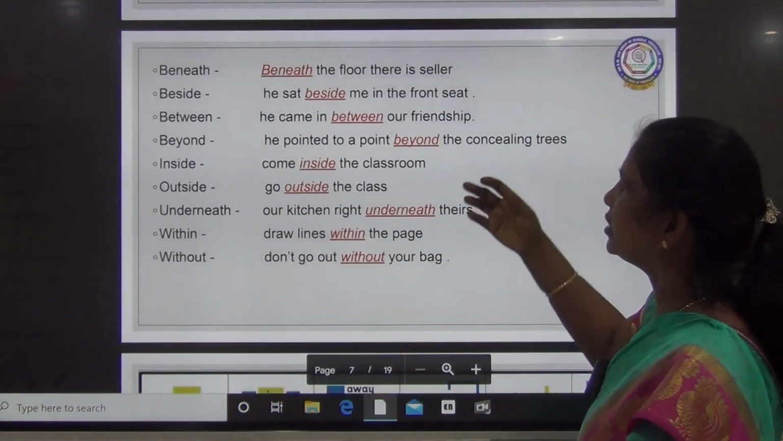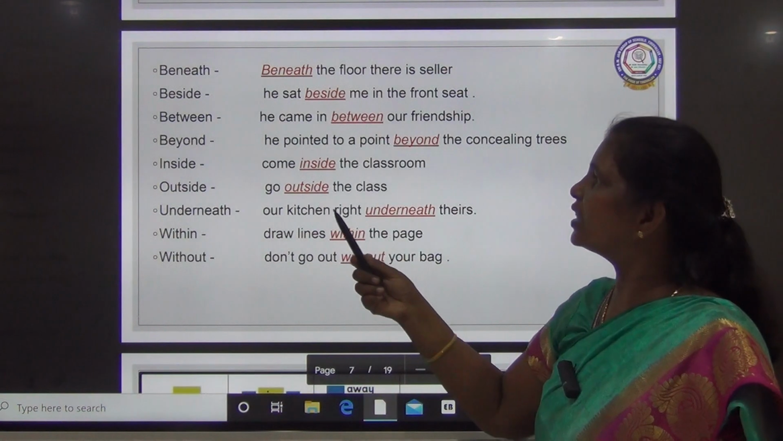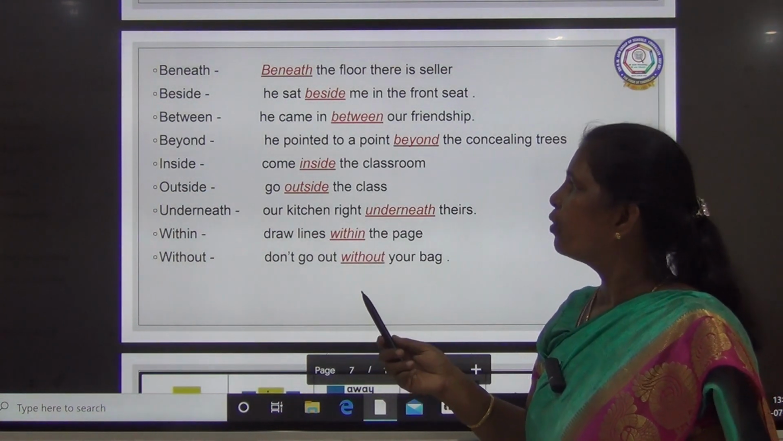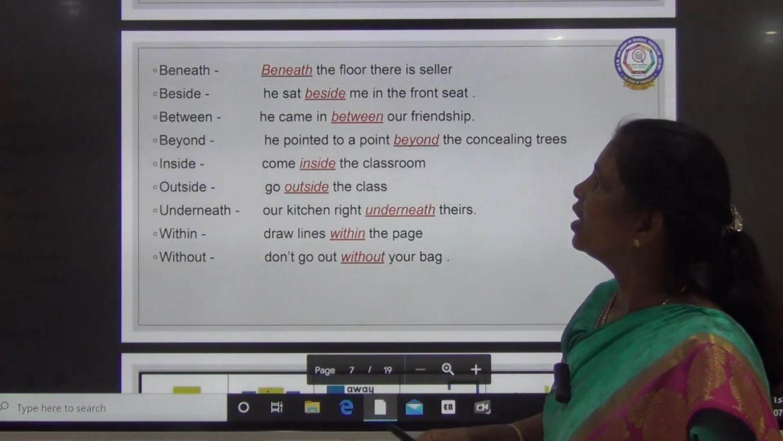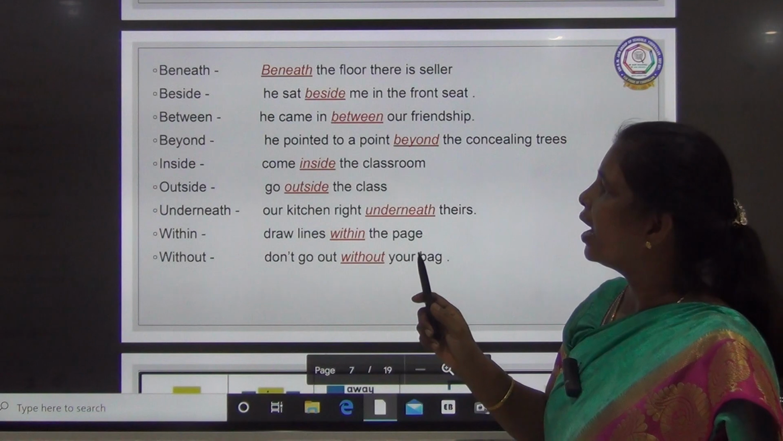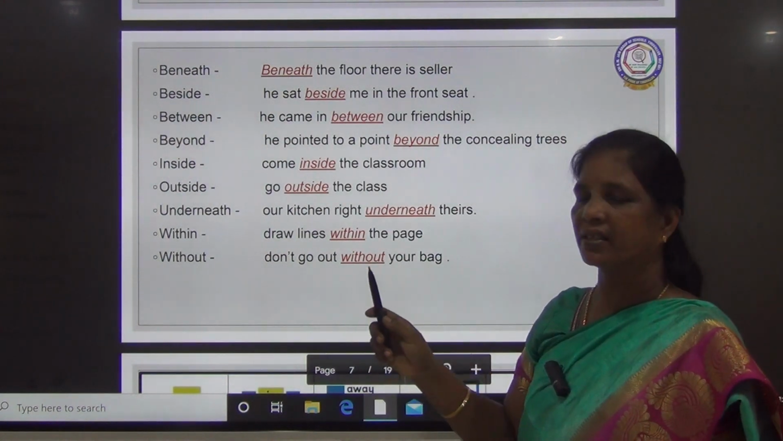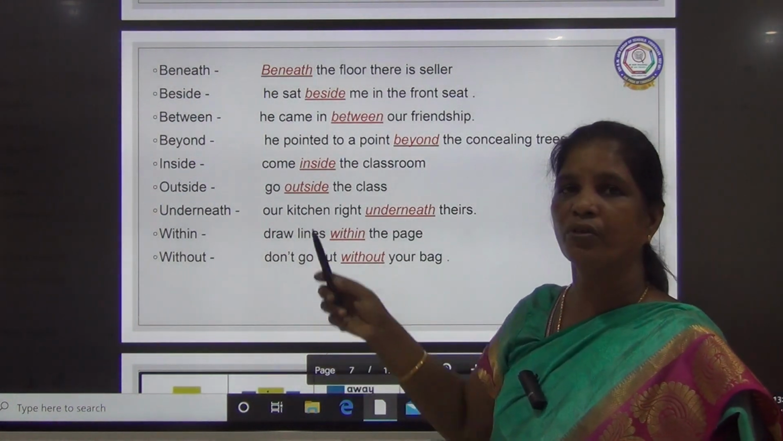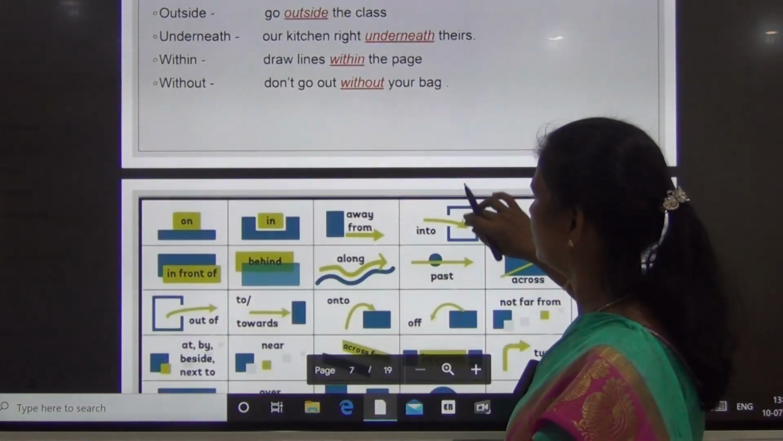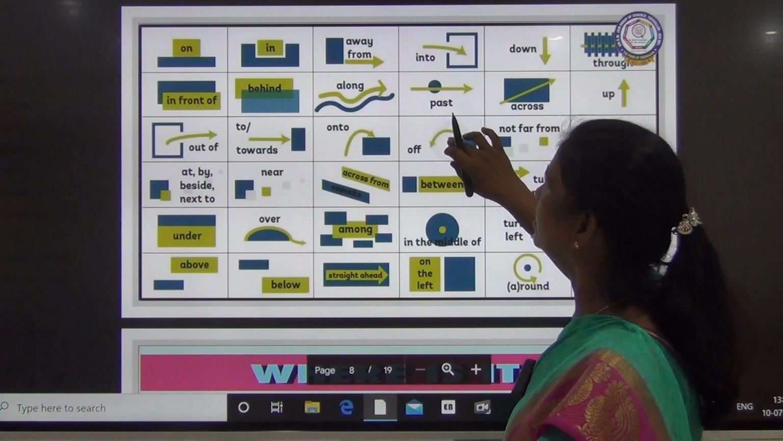So these are also compound prepositions: beneath, beside, between, beyond, inside, outside, underneath, within, without. So two things are added: beneath, beside, between, beyond, and inside, outside, underneath, and within, without. So these are called compound words. Okay children, we'll see this.